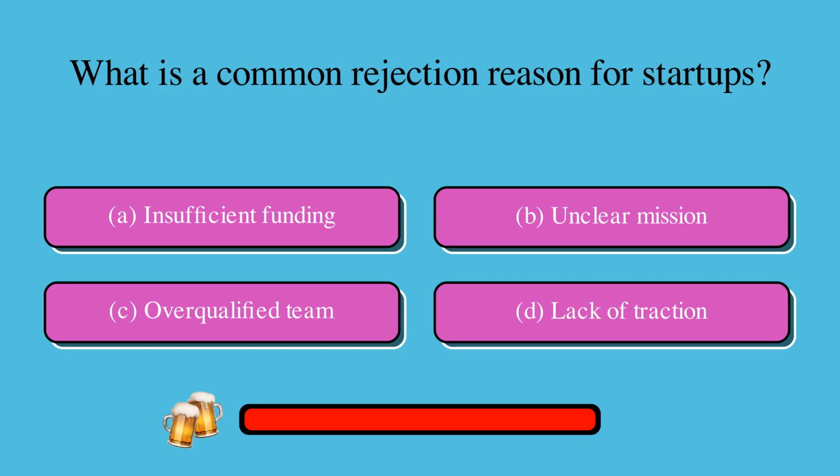What is a common rejection reason for startups? Is it A, insufficient funding, B, unclear mission, C, overqualified team, or D, lack of traction? The correct answer is D, lack of traction.